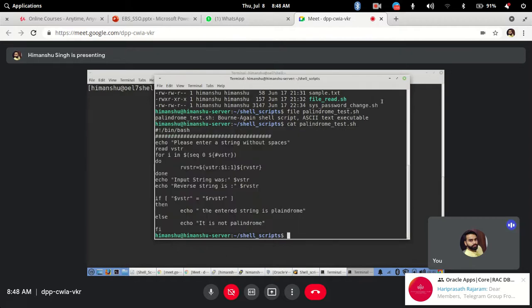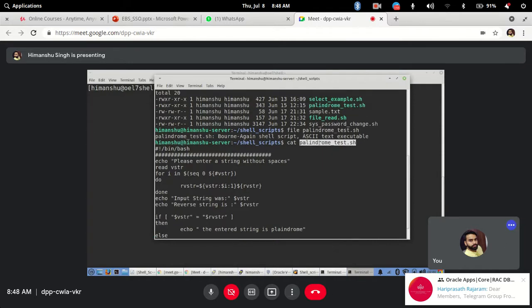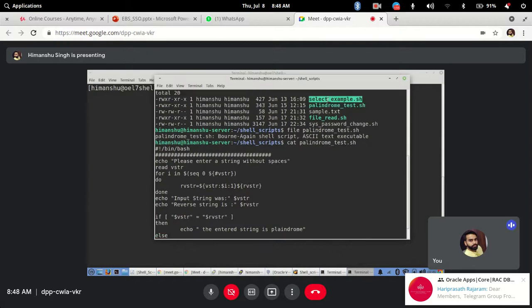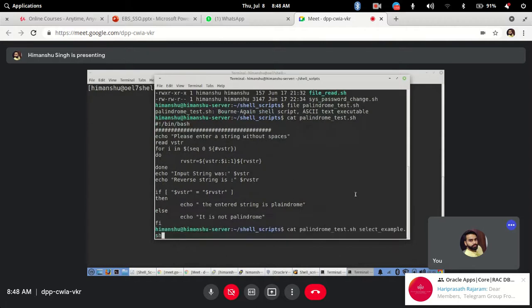Now next thing is, let's say this is my file. Now I want to read multiple files at the same time, so cat will also help in reading multiple files at the same time. Cat, let's say I will read this file and then I will read select file. Two files.